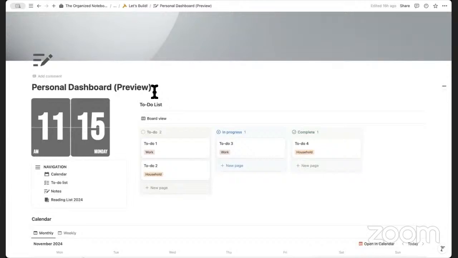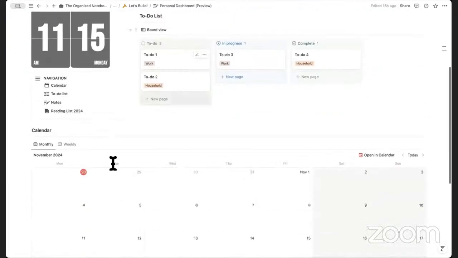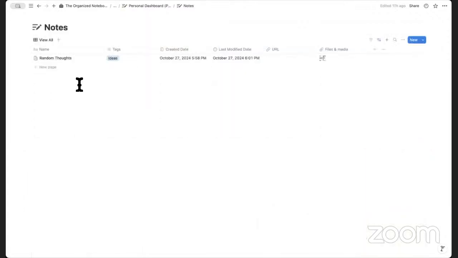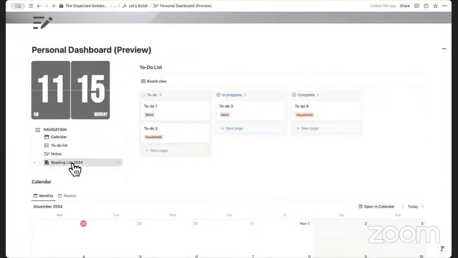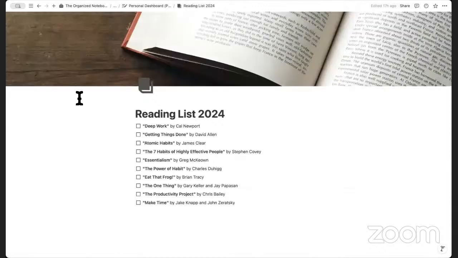So just to give a brief overview, in this one, we'll have the to-do list here in board view, and then a calendar on the bottom, and then a notes database here that you can add notes to. And then there's also a reading list. This is just an example so that you can see that not everything needs to be in a database. And you can also switch this into a database later if you feel like it's growing and so on. So make sure to see what kind of things should be in a database as opposed to what kind of things might not need to be in a database.